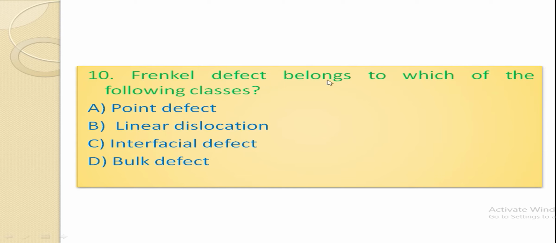Frenkel defect belongs to which of the following classes? Point defect, linear dislocation, interfacial defect and bulk defect. Right option is point defect. Frenkel defect occurs when some of the similar ions shift from their lattice point to interstitial positions.